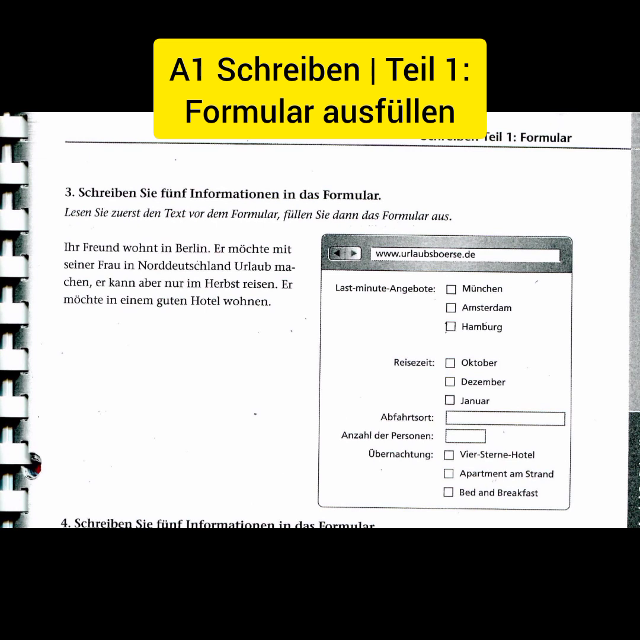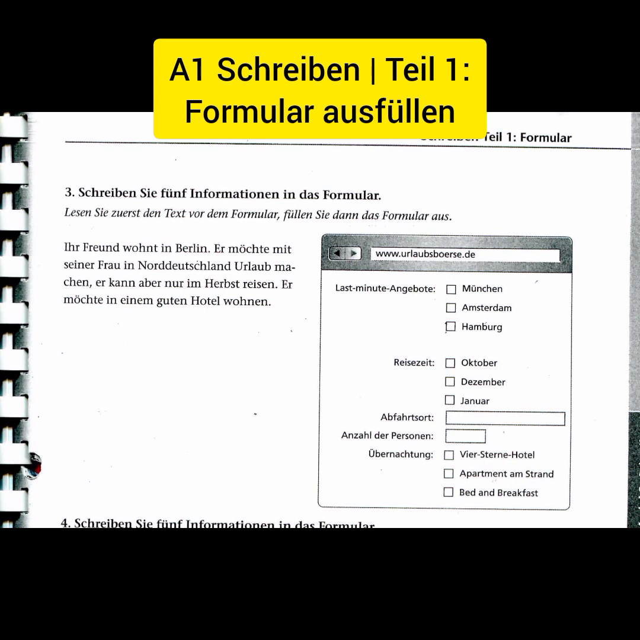Ihr Freund wohnt in Berlin. Okay. Your friend lives in Berlin, right? Möchte mit seiner Frau in Norddeutschland Urlaub machen. So he would like to have a vacation or a holiday in Norddeutschland, that is Northern Germany, okay? Kann aber nur im Herbst reisen. He can only travel during autumn. Möchte in einem guten Hotel wohnen. He would like to live in a good hotel.